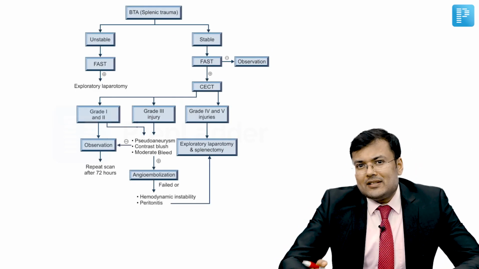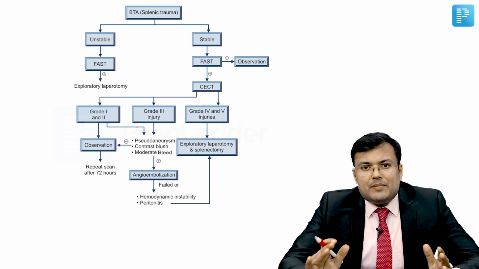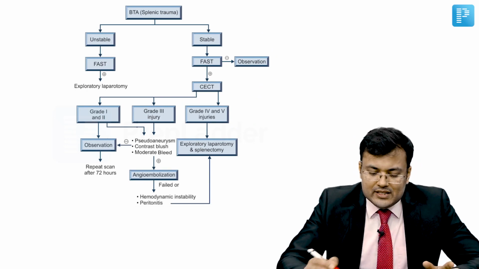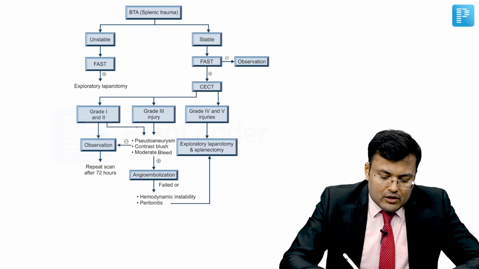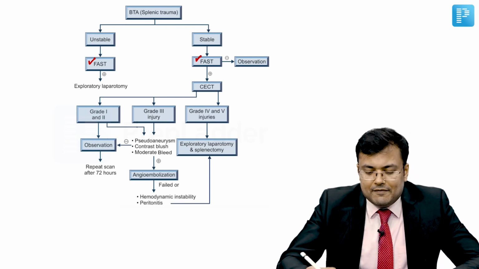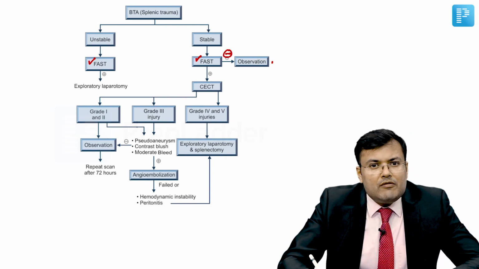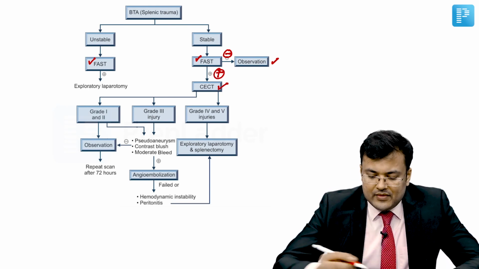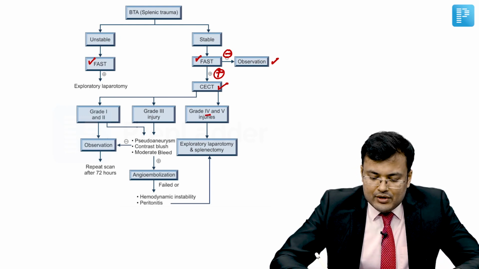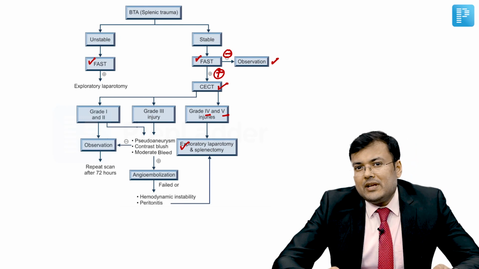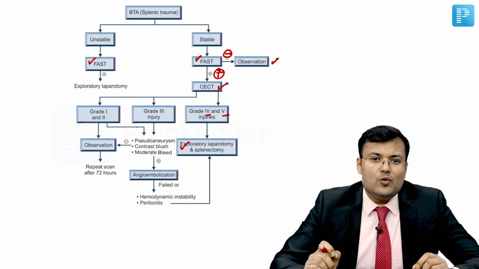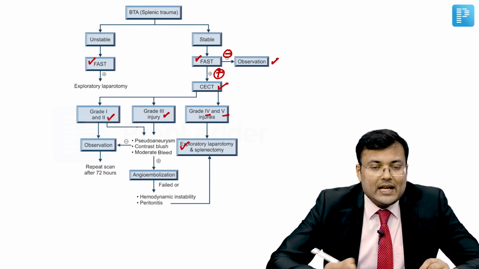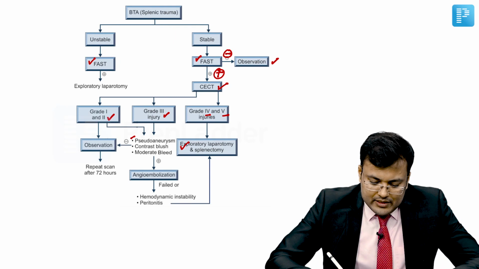So see how we are going to manage the patients of splenic trauma. If a patient of splenic trauma is brought to emergency, what is the first investigation done? It is FAST. It doesn't matter whether the patient is stable or unstable. So the first investigation done is FAST. If FAST is negative in stable patients, we send the patient for observation. If it's positive, confirm the findings by CT. If there is high grade injury like grade 4 and grade 5, we perform exploratory laparotomy and go for splenectomy.